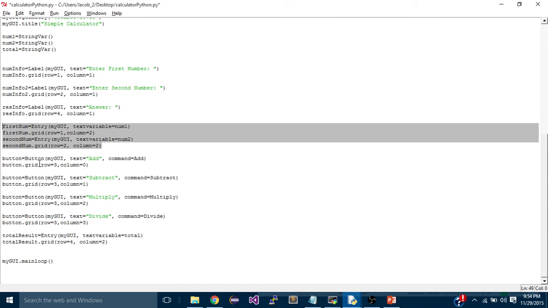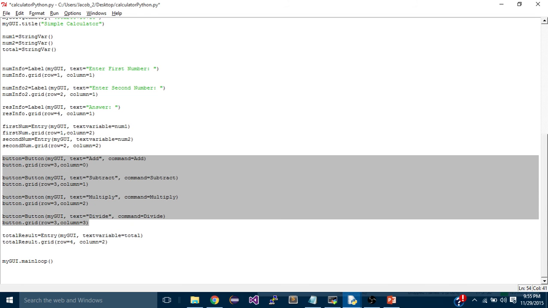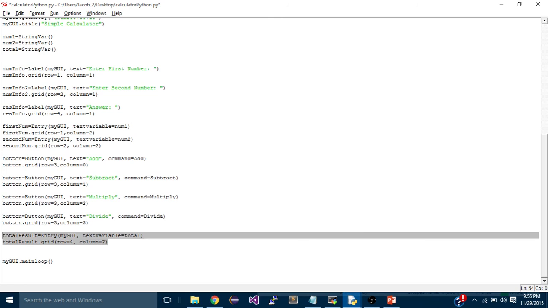Now I create a button. Again, it's the same idea. So I call Button, send in my GUI object, give it a text, whatever I want it to be. Now to give the button some functionality, what you have to do is command. This is command equals and the name of a function. So in this case, I'm doing add. So it will add the two numbers. So I created my other buttons for my other functions, and I get the result, and I created another text field to print it out.